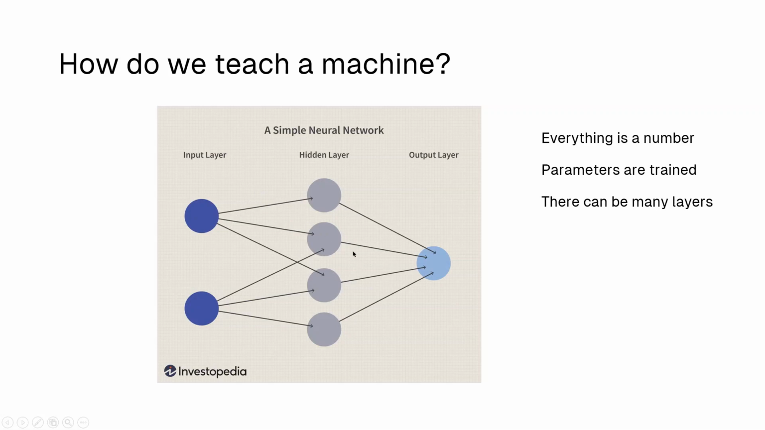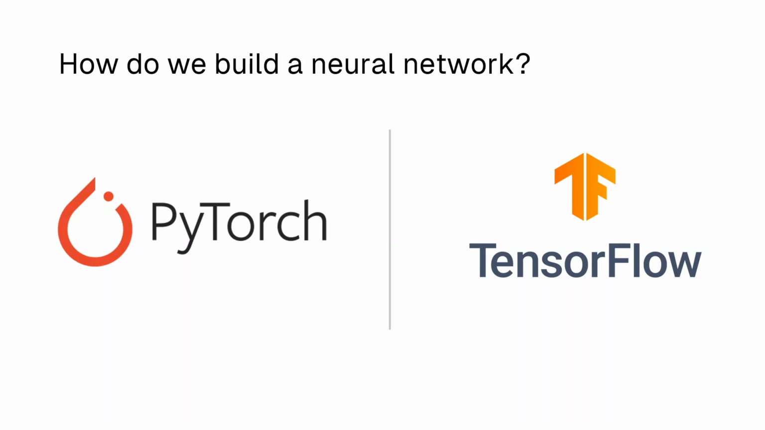We can have many layers with many types of neurons, and these neurons have parameters, or numbers, that are adjusted to get data. Some things to remember about neural networks: everything is a number, and the numbers are adjusted to train the model. Also, there can be many layers. To build a neural network, we either use PyTorch or TensorFlow, which are two of the most popular libraries. However, there are more libraries which you can use.